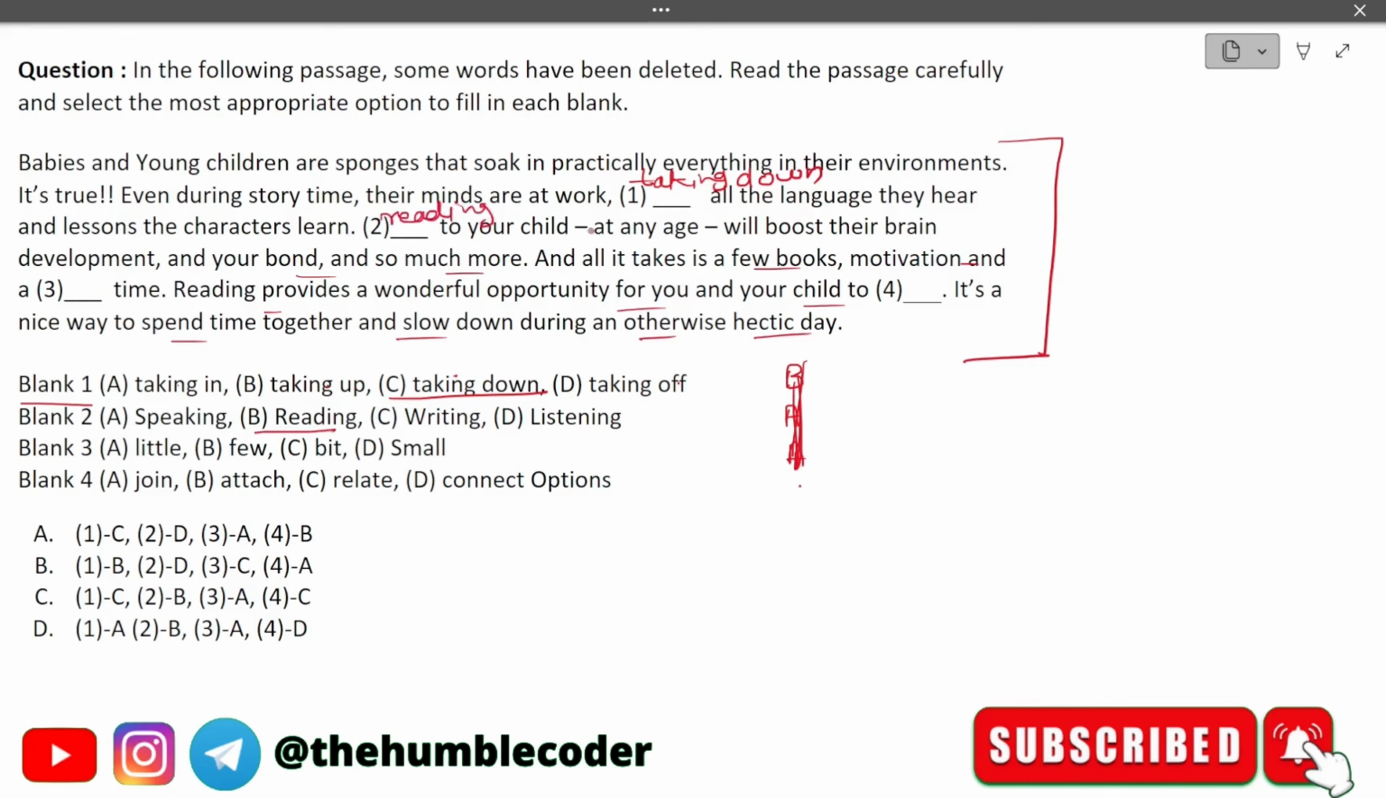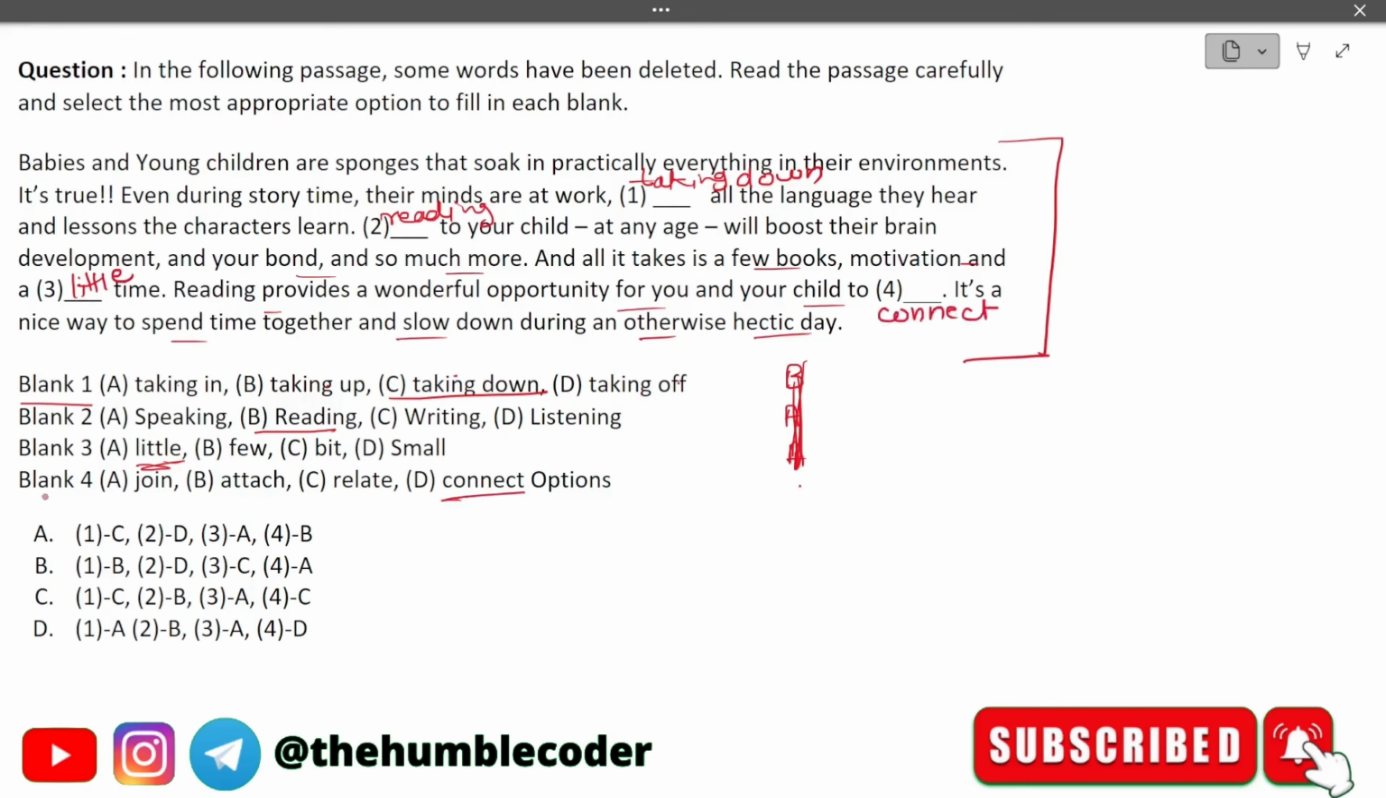Reading to your child at any age will boost their brain development and your bond so much more, and all it takes is a few books, motivation, and a dash time. So dash time means what? A little time. In this one the correct answer will be a little time. And next is reading provides a wonderful opportunity for you and your child to dash. So the correct answer in this case is connect. So here it will come connect.